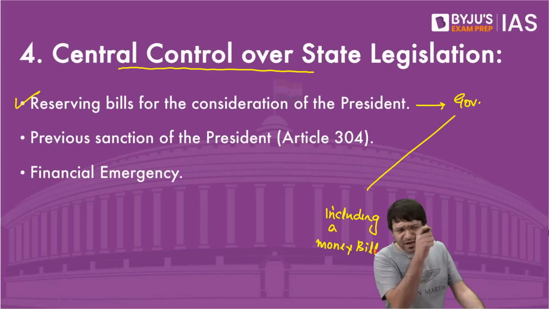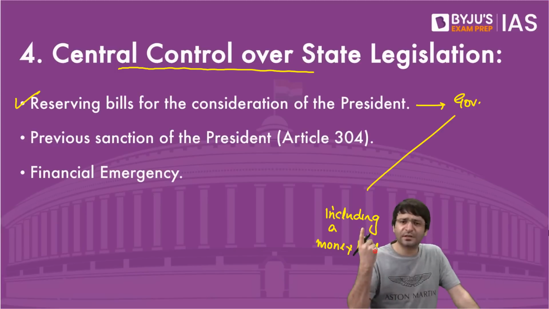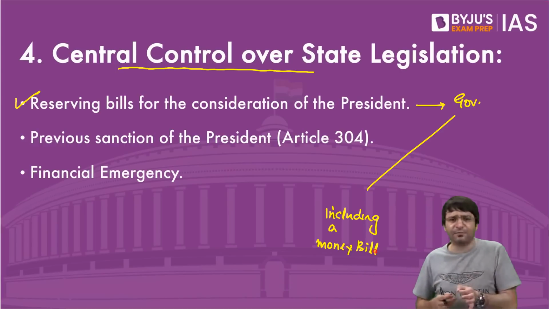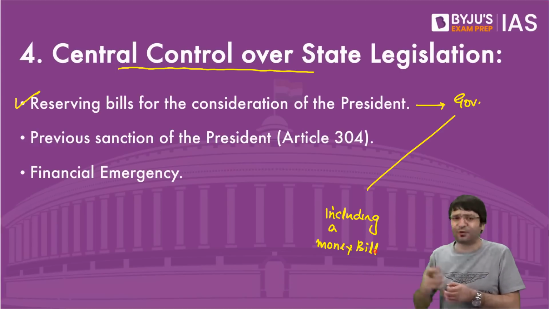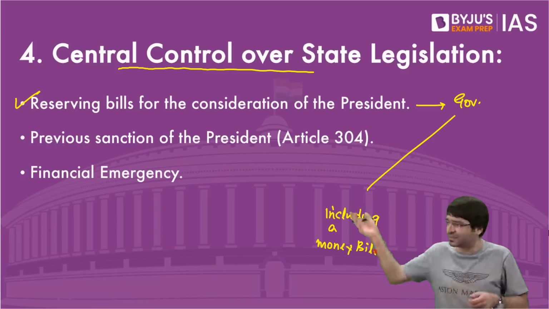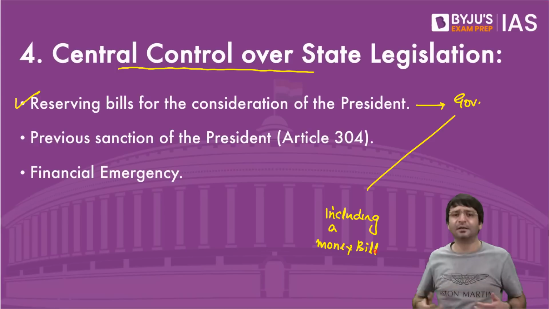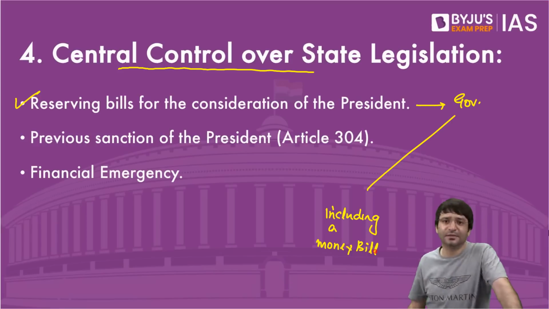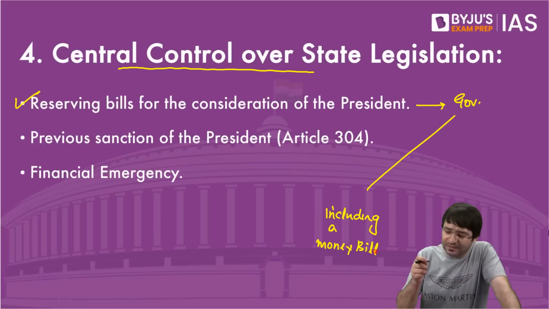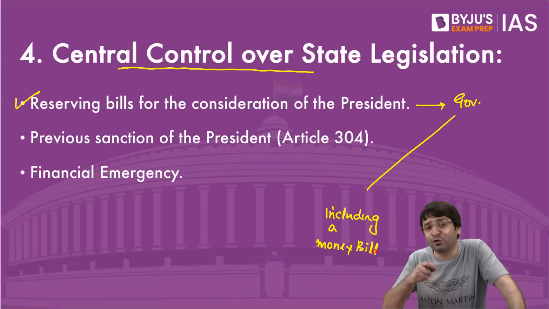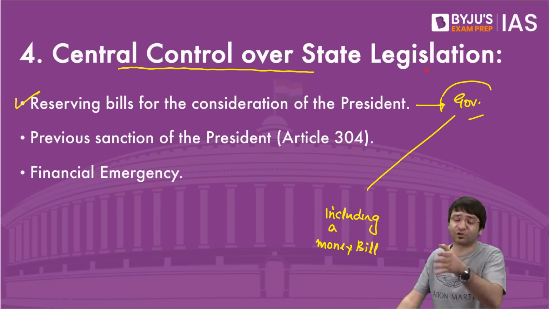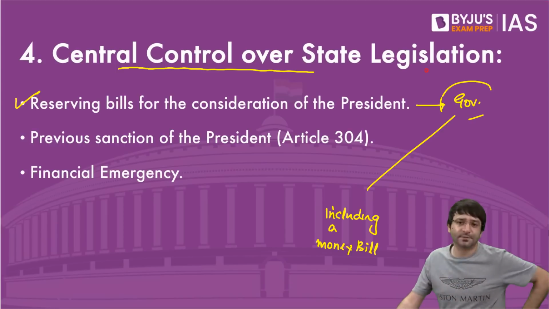The matter is, how can the governor be a mechanical office? It's just like mechanically, like a motor. The bill has come from the state legislature to the governor. The governor reserves it for the president. Bill has come, reserved. It's like a mechanical exercise. And this really hampers the governance of a state. Then is India, that is Bharat, a union of states, or is India, that is Bharat, a union of union territories? Because through this office of governor, you are reducing the states to mere municipalities.